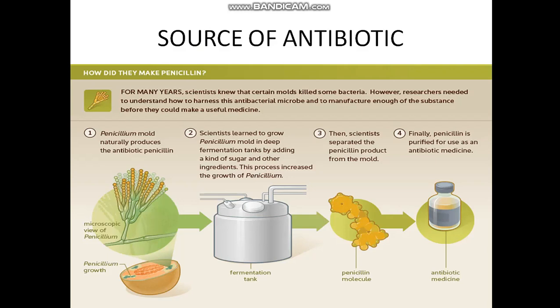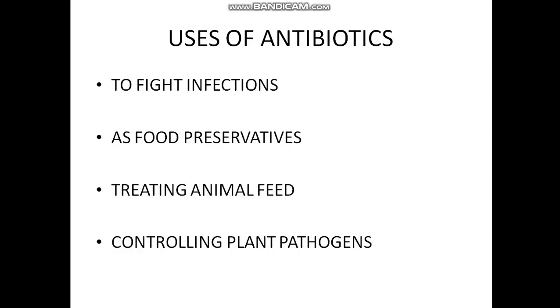So there are various sources of antibiotics. For example, penicillin was discovered from Penicillium notatum, but on the commercial scale it is prepared from Penicillium chrysogenum. Then streptomycin was obtained from a bacterium, Streptomyces. A large number of antibiotics are also made synthetically in the labs from the microorganisms.